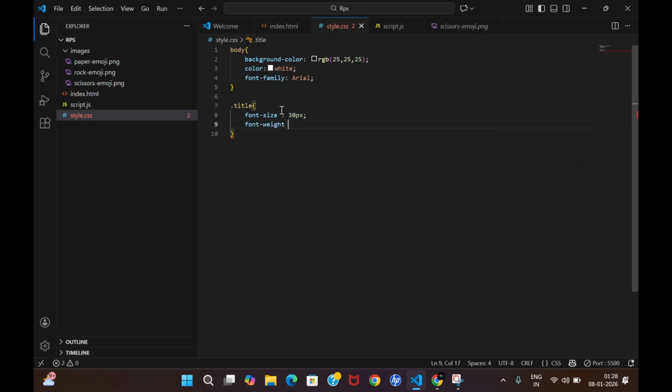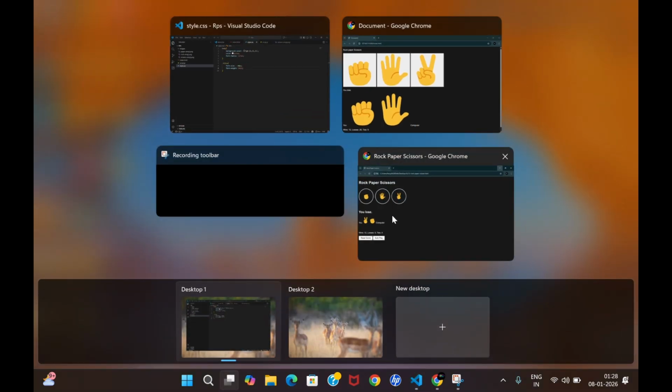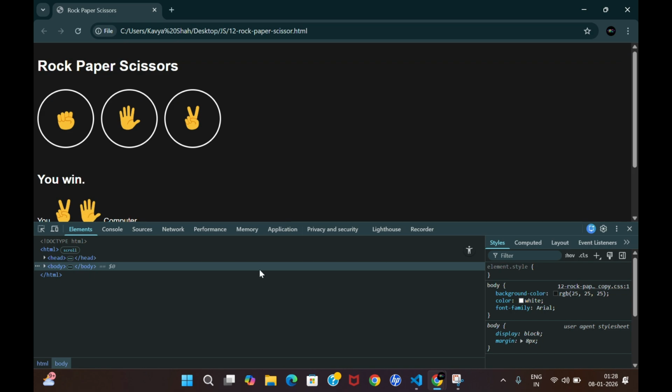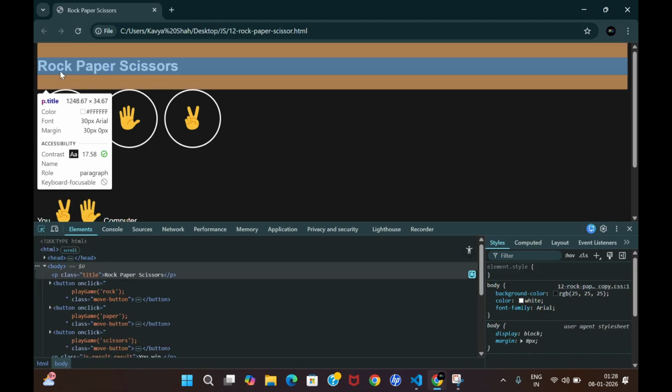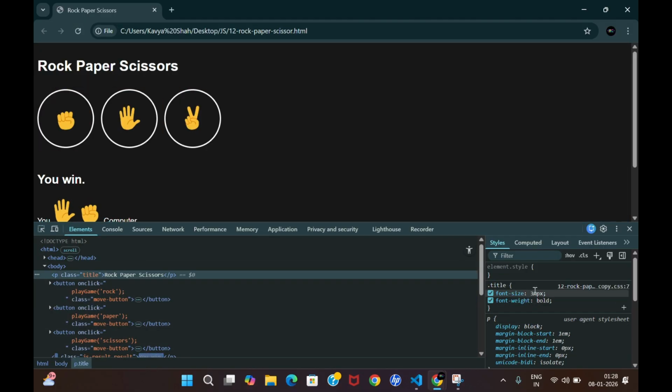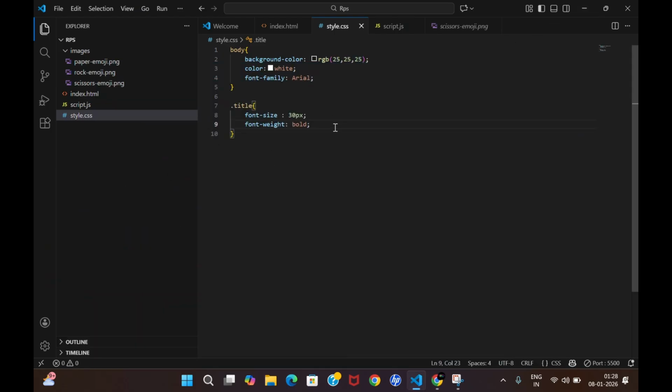Now font weight. How can I know this? See, it's simple. Let me show you. You can know this by looking. Many times when copying big websites, what you have to do is just click this arrow and click over here. Now in the title, what do you see? You can see they have font size of 30 pixel. They have used bold. Obviously it should be a bigger size and you want it in bold text, so that's why we have done something like that. So same thing we have to do.